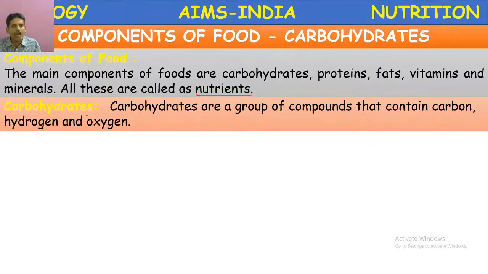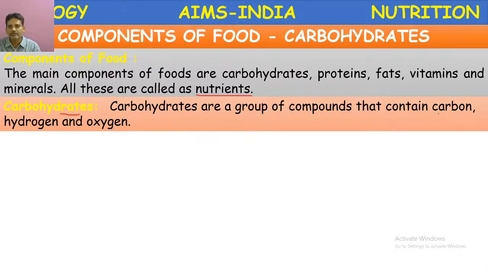Carbohydrates. What are carbohydrates? The carbohydrates are the group of compounds that contain carbon, hydrogen, and oxygen. As I told you, they are nutrients made of chemical substances. What are the elements present in the carbohydrates?